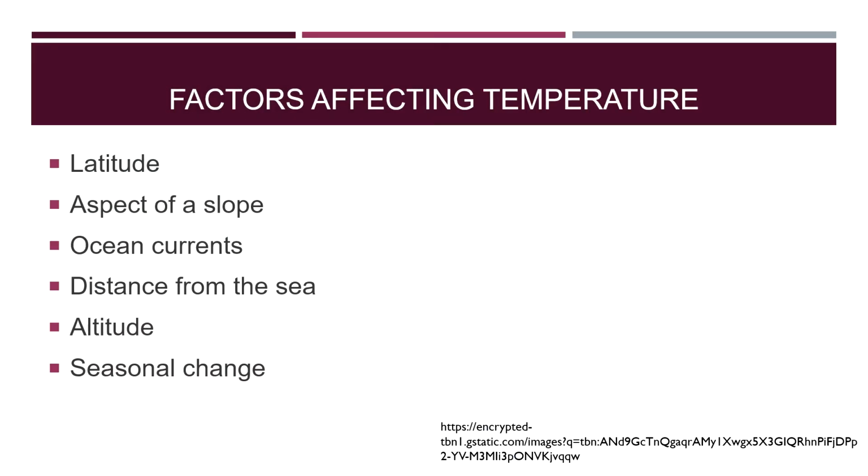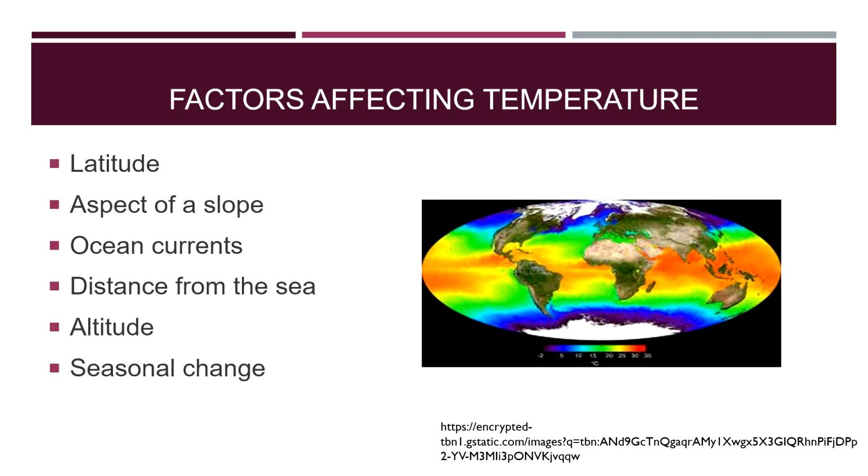So there are 6 factors that affect temperature. The first one is your latitude. You have your aspect of a slope, ocean currents, distance from the sea, your altitude, and your seasonal change. These all affect the temperature of the Earth in different places.